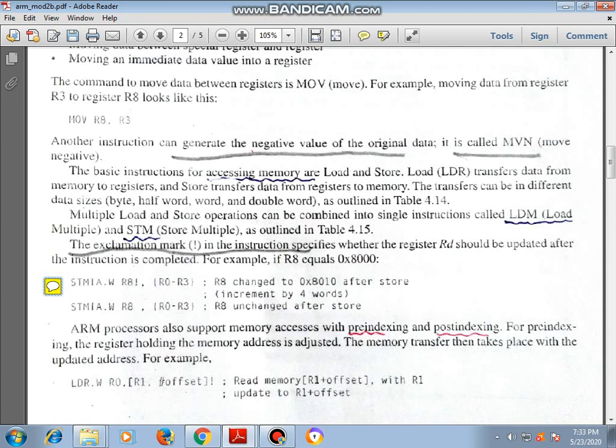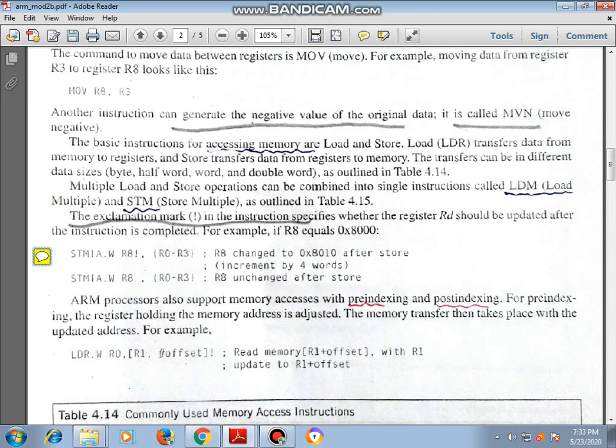This is Rd here. They have written that Rd should be updated after the instruction is completed. After this instruction completes, R8 will be updated. Here they also wrote that R8 is unchanged after the store. Why is it unchanged? Because in this instruction you have not used the exclamation symbol.